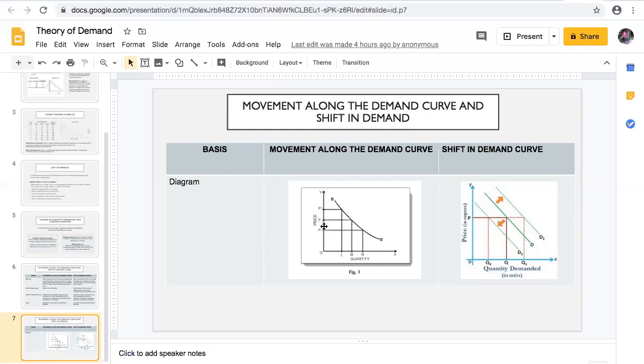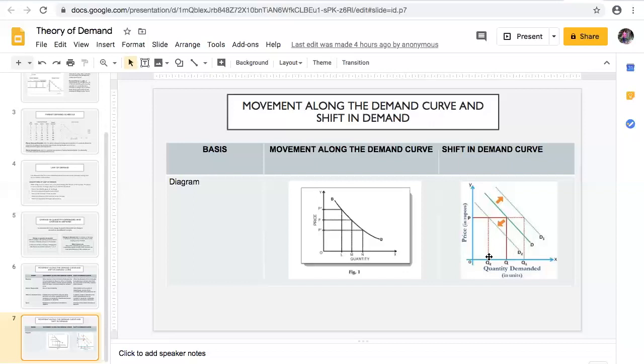And here, now the price is falling from OP to OP0. Then the demand is increasing from OM to ON. And here there is a downward movement along the demand curve, and this is known as expansion in demand. This is what is expansion in demand.